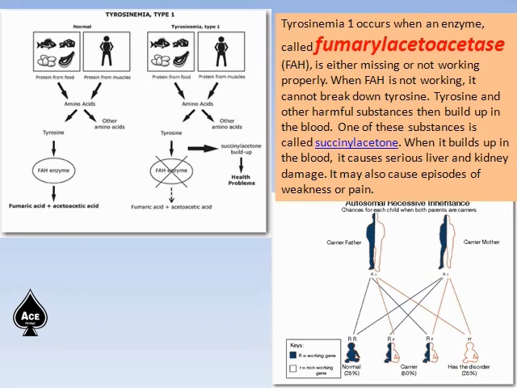Tyrosinemia 1 is due to enzyme FAH deficiency, where it is either missing or not working properly. I already said if FAH is not working, it cannot break down tyrosine. Tyrosine and other harmful substances then build up, such as succinylacetoacetate. When it builds up in the blood, it causes serious liver and kidney damage. It may also cause episodes of weakness. And it's an autosomal recessive inheritance, where both parents are carriers.